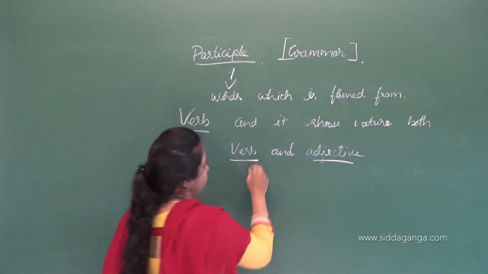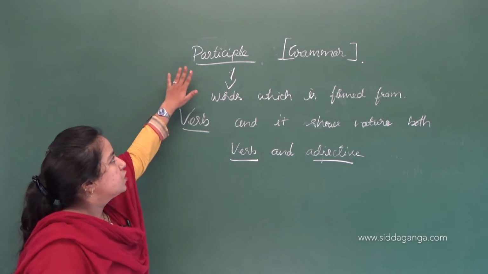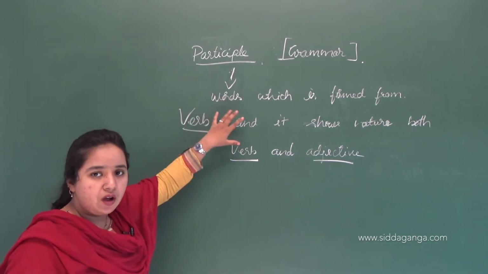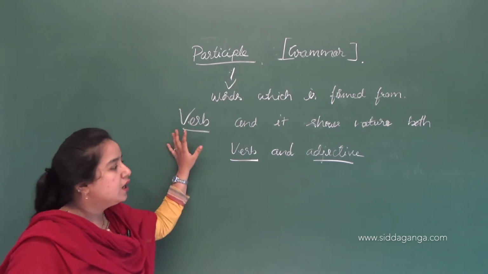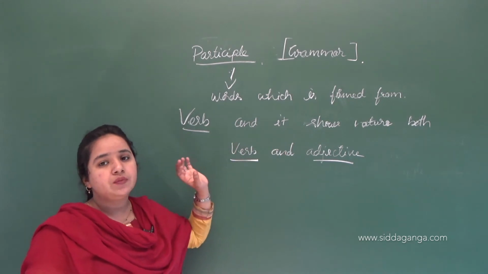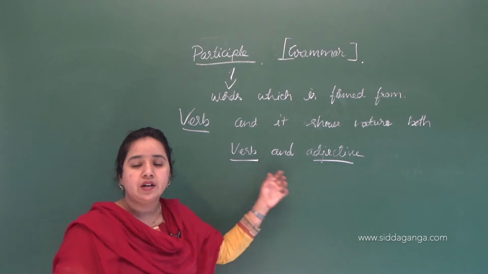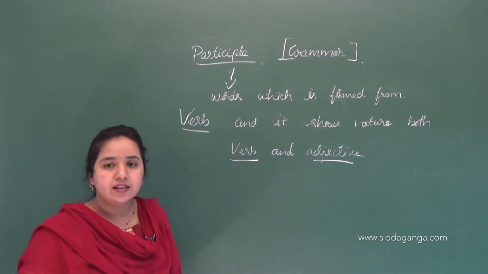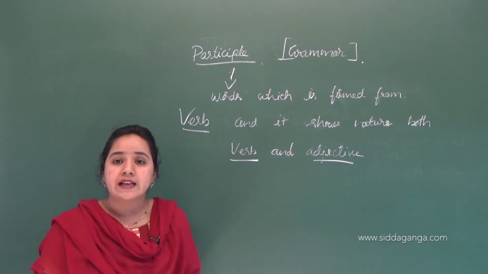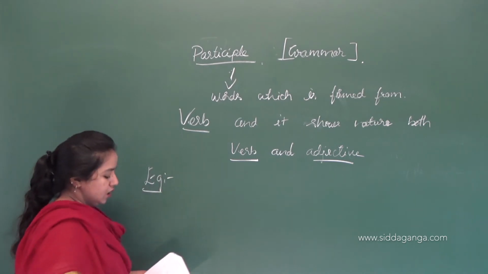So what is the definition of a participle? Participle means these are the words. How are they formed? They are formed from a verb, and they show the nature, that is, the quality of both verb and adjective. So this is the definition of the participle. Let's look over the examples here.